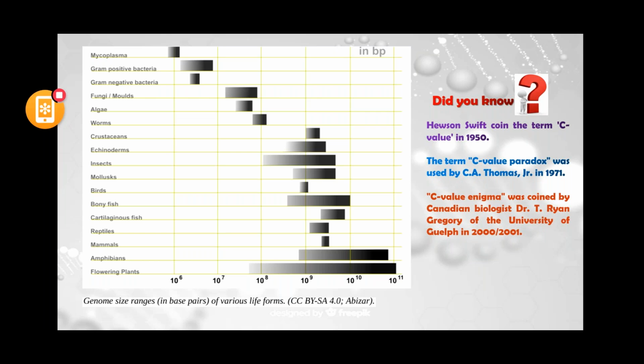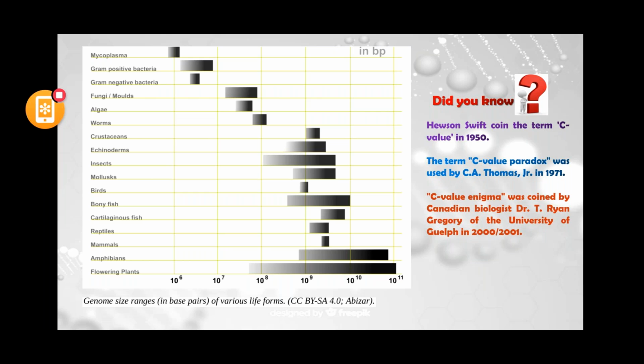The genome size was increasing, but when it enters insects, mammals, amphibians, and plants, there was no relation between the genome size and the complexity of the organism.